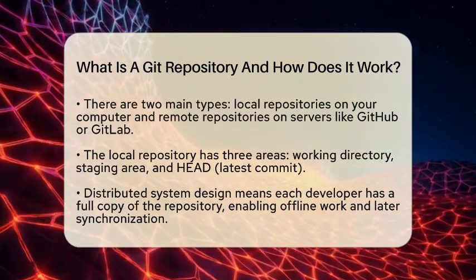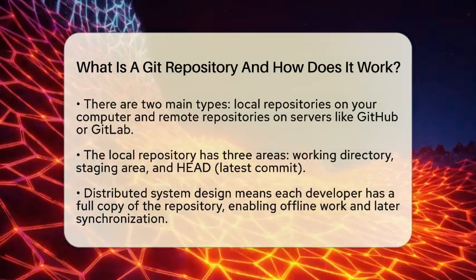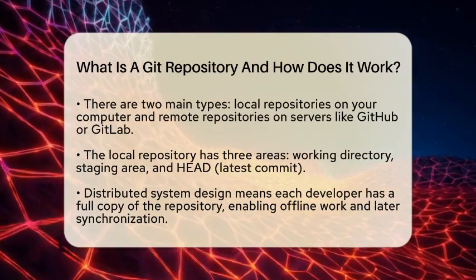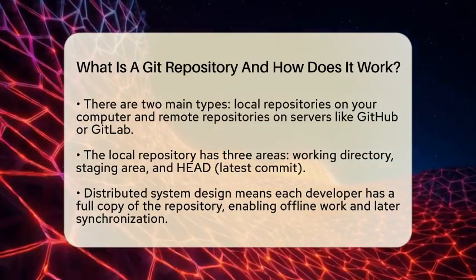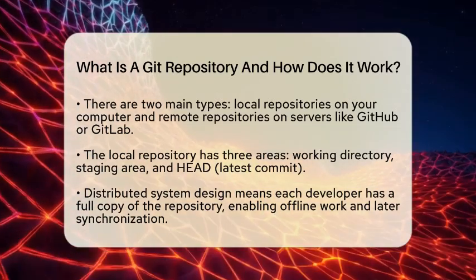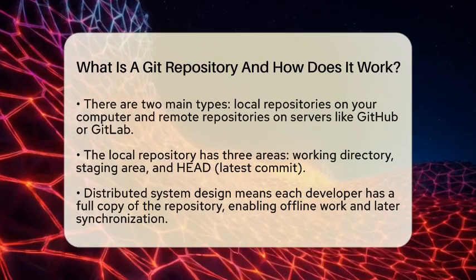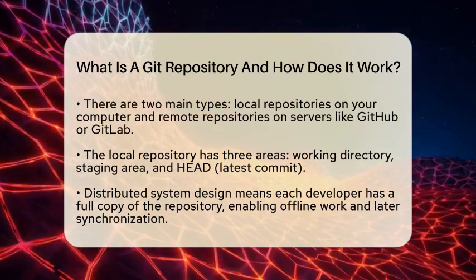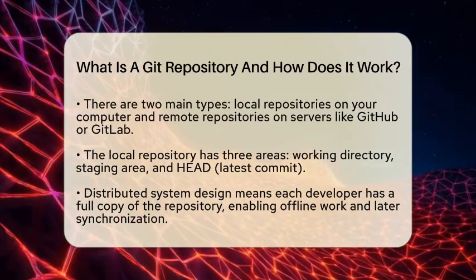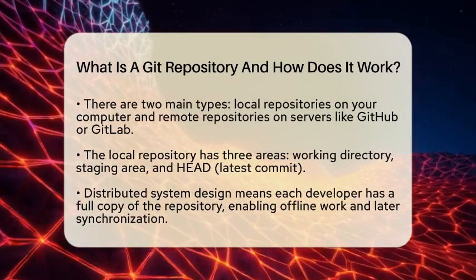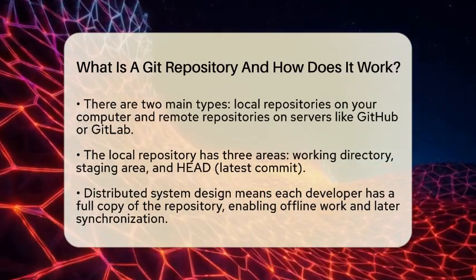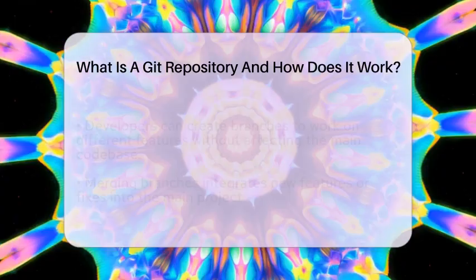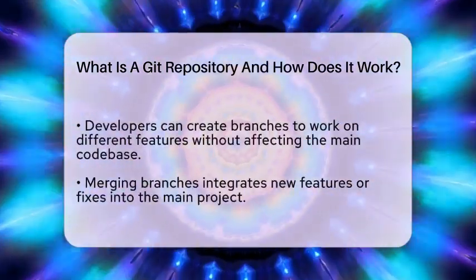The second is a remote repository hosted on a server like GitHub, GitLab, or Bitbucket. It acts as a shared space for your team to collaborate, back up work, and connect with other tools. Git is a distributed system, meaning every developer has a full copy of the entire repository, including its history. This allows you to work offline and later sync your changes with others.